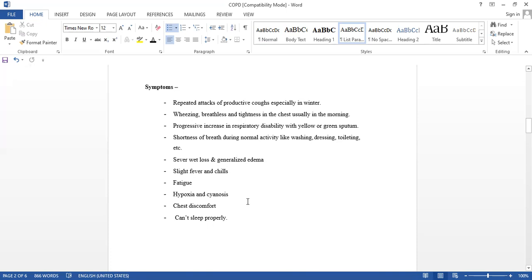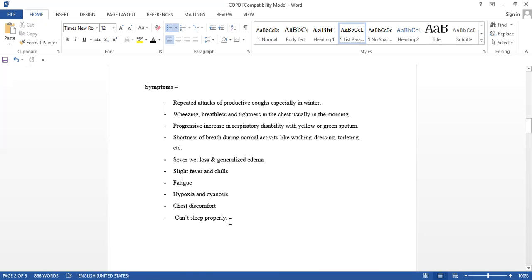Hypoxia and cyanosis. Hypo means less oxygen, and due to that cyanosis is there, bluishness. Chest discomfort: due to all these, there is a disturbance or discomfort in the chest.